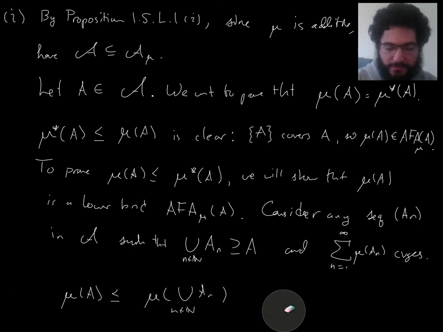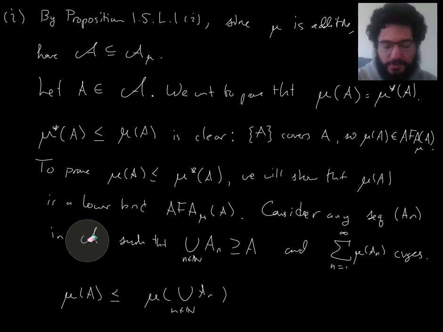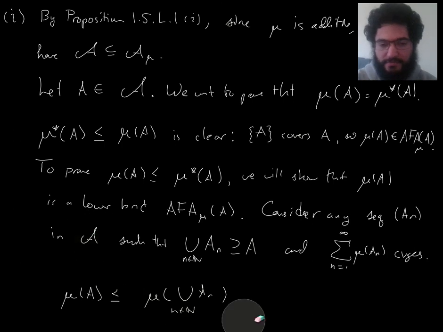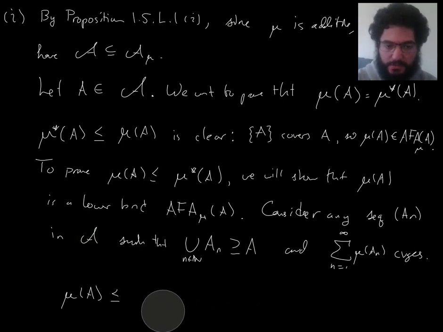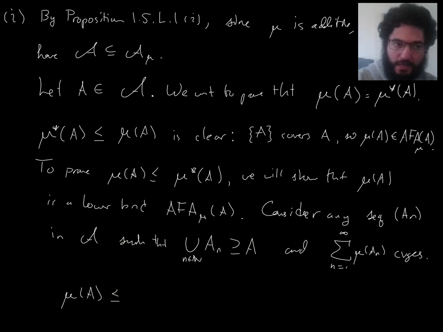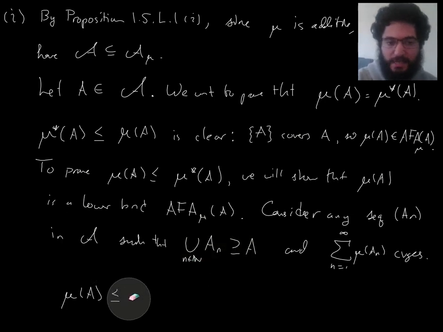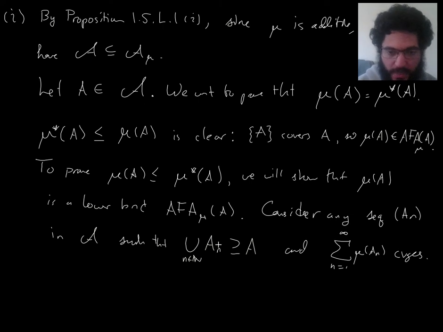I only know about fancy A that it's an algebra of sets, not necessarily a sigma algebra, so the union of all the ANs need not be an element of fancy A. So there might not be such a thing as mu of that. Okay, so the problem there is that this cover contains A as a subset. It doesn't equal A, but I can replace it by one that does.